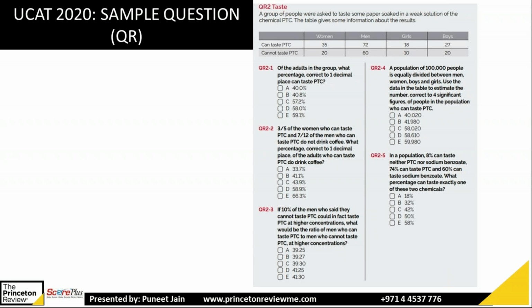Okay, so this is based on the table. So if you read the question, 3 by 5 of the women who can taste PTC and 7 by 12 of the men who can taste PTC do not drink coffee. Out of them, how many adults can drink coffee? So based on the table, you have to pick the numbers which they are asking and then find the percentage. Try solving by yourself, then we will discuss.